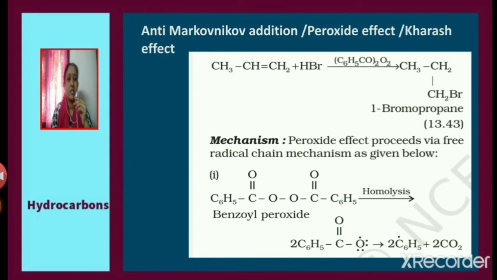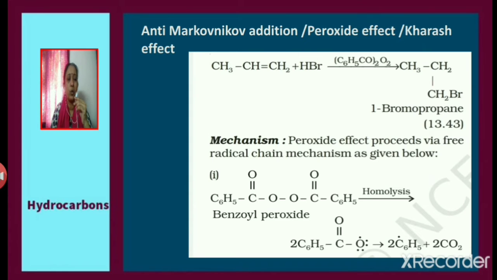Next, we shall discuss anti-Markovnikov addition, or peroxide effect, or Kharasch effect. Propene reacts with hydrogen bromide in the presence of benzoyl peroxide to give 1-bromopropane. So, if addition of HBr to an unsymmetrical alkene takes place in the presence of a peroxide like benzoyl peroxide, anti-Markovnikov addition takes place. And if propene reacts with HBr in the presence of benzoyl peroxide, the major product obtained will